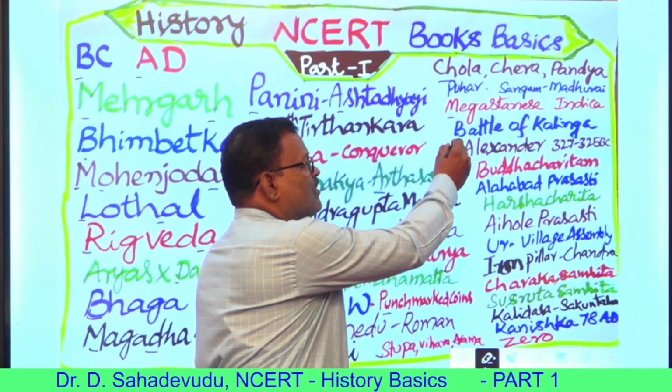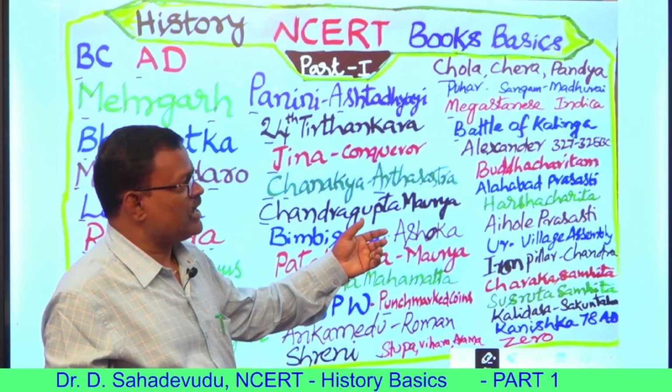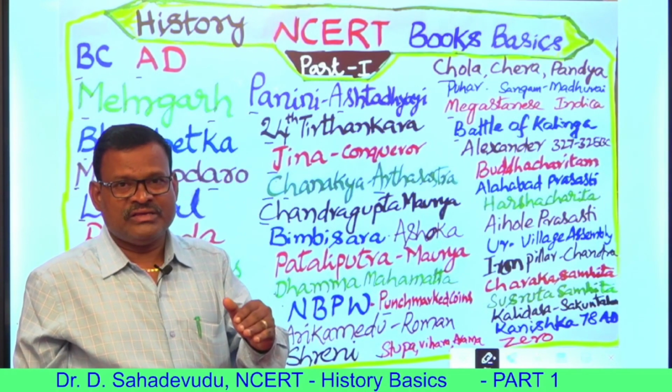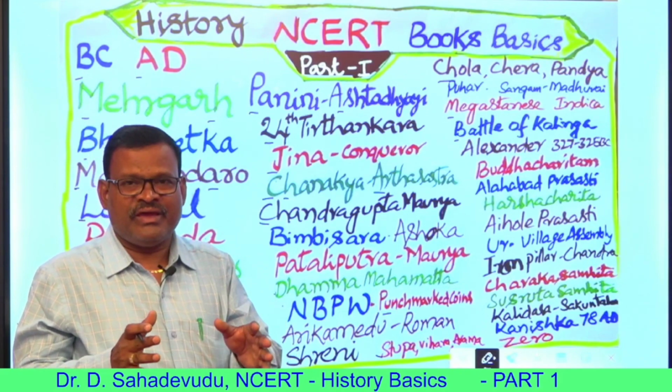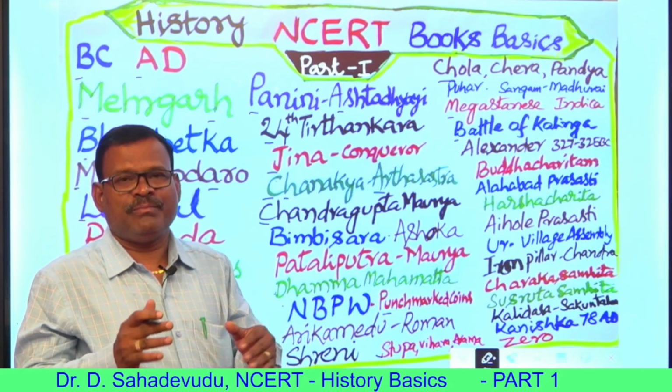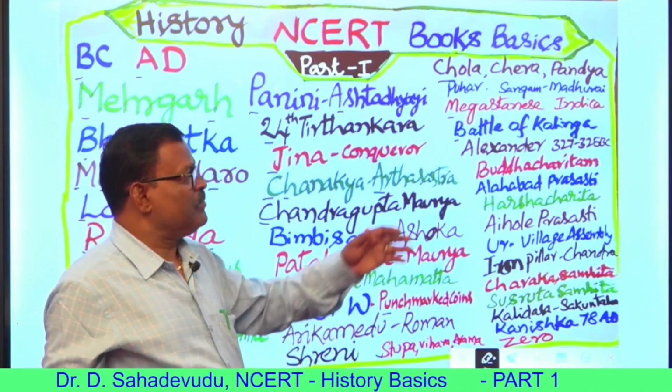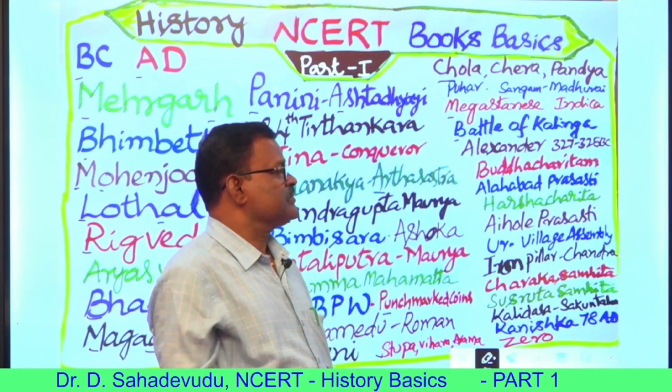The Battle of Kalinga was fought during the period of Ashoka. This battle is a turning point in Indian history. It made a path to a welfare state. In the place of Bheri Gosha, Dharma Gosha was established.